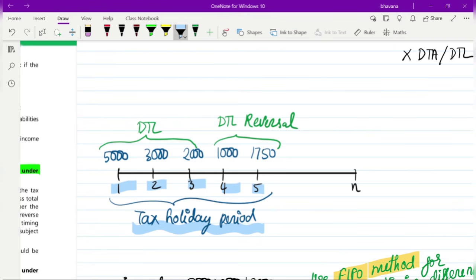Okay, so the tax holiday period they are running into. In this period, whatever tax you have to pay, you need not pay at all. So zero tax you would need to pay. And after the 5 years is completed, in the coming years, whenever you are liable to pay tax, you will have to pay tax. So this is the company. Okay, this is how the company is working for now.